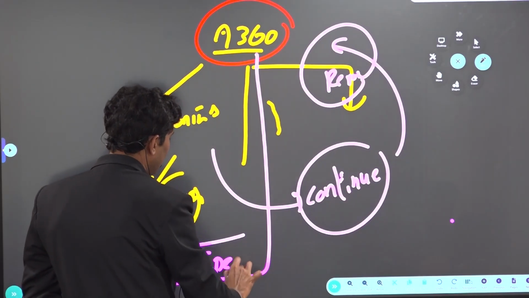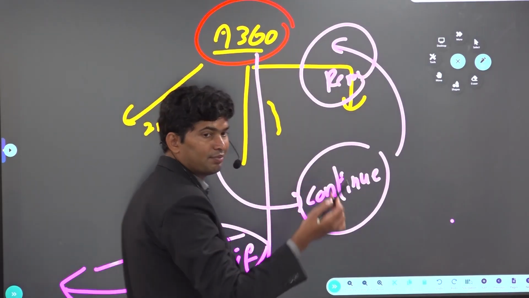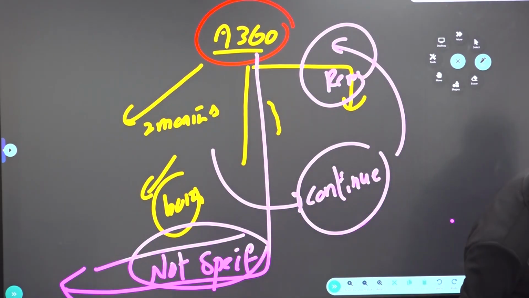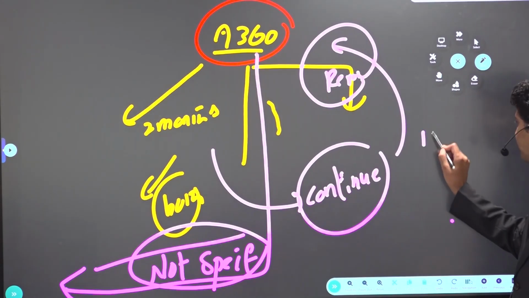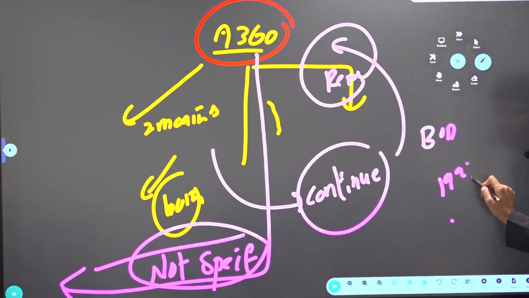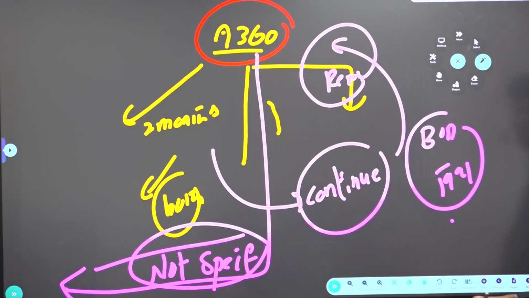The Constitution did not specify. The maximum time frame of the financial emergency is not specified in the Constitution. It only says it can be continued indefinitely till it is recalled. That's all. Like the 3 years time in case of President rule, it is not mentioned. But how many times has financial emergency been introduced in India? Not even once. But the BOP crisis happened in 1991. We did not introduce financial emergency even though our economy was in crisis.